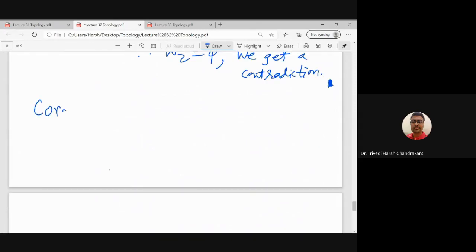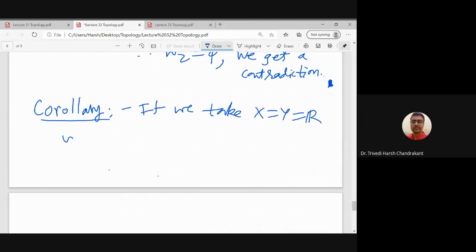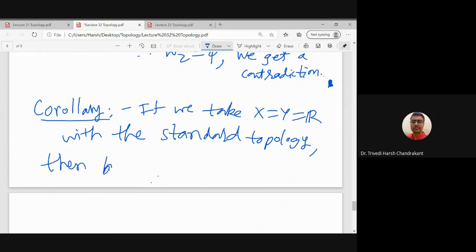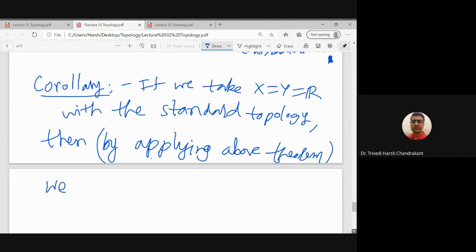So let us write down that if we take X equal to Y equal to R with the standard topology, then by applying the above theorem, we get that X cross Y is connected.